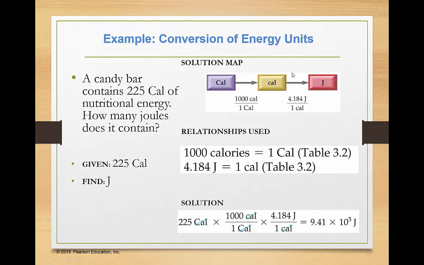I don't have anything that lets me do it directly, but I did have a relationship between kilocalories and calories with a small c, and I also had a relationship between the calorie and the joule.